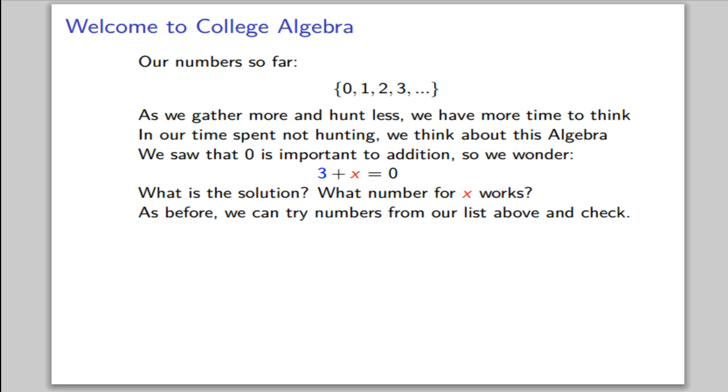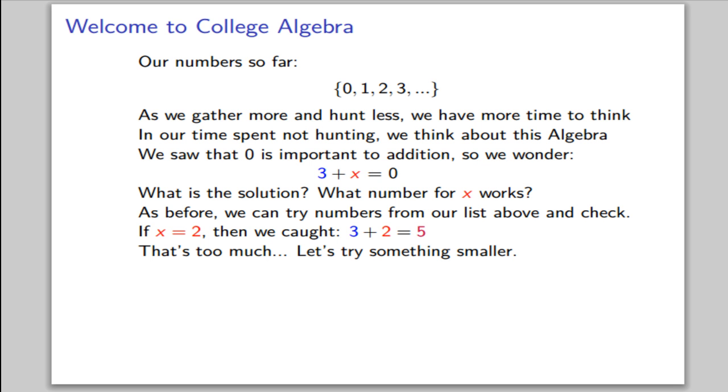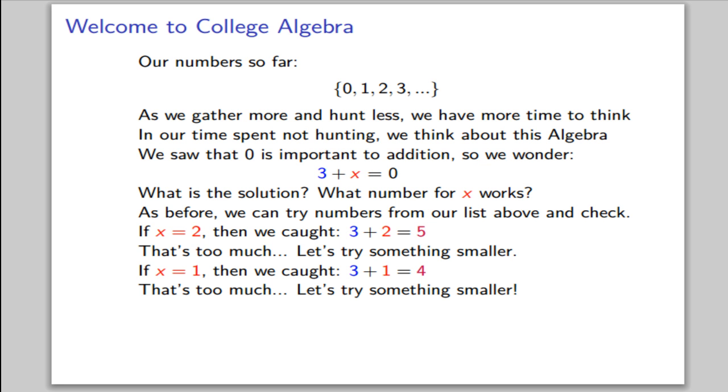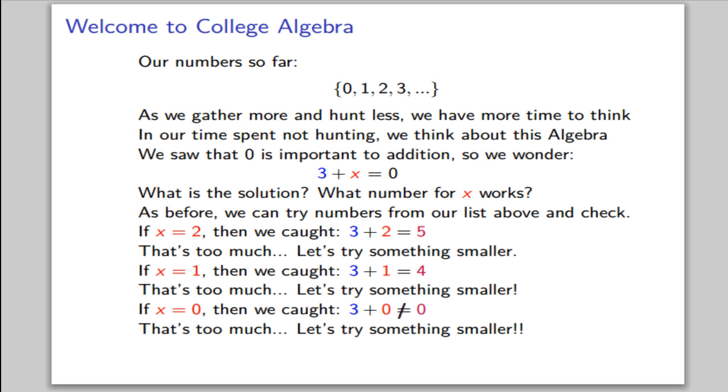As before, we can try numbers from our list and check. If x equals 2, then we caught 3 plus 2, which is 5. That's too much, so let's try something smaller. If x is 1, then we caught 3 plus 1, which is 4. That's too much also. Let's try something smaller. If x is 0, then we caught 3 plus 0. Does that equal 0? No, that's too much again. We need to try something smaller. But we don't have any numbers smaller.